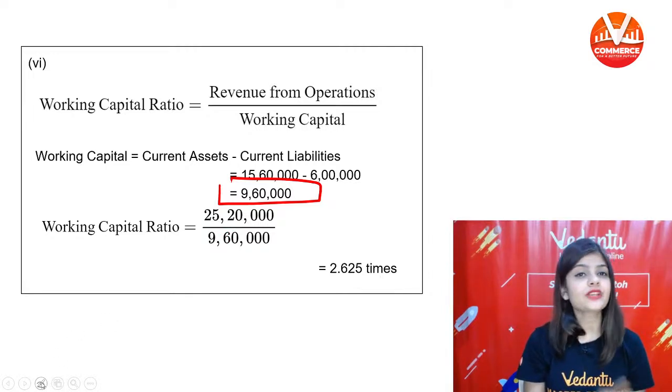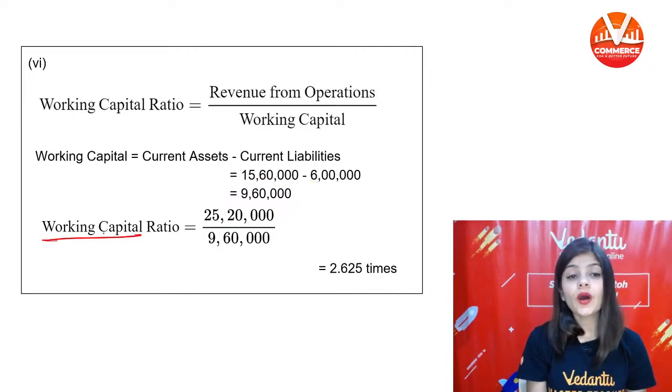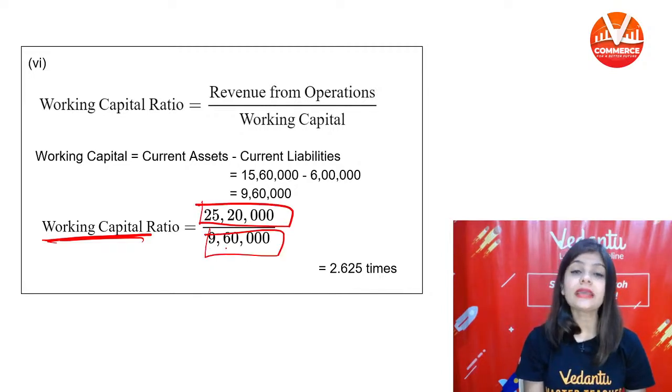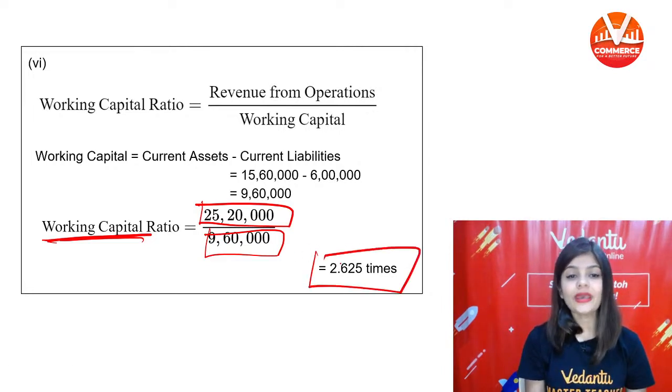Revenue from operation is directly given. So working capital ratio is equal to revenue from operation divided by working capital. 25,20,000 divided by 9,60,000. The ratio is 2.625 times.